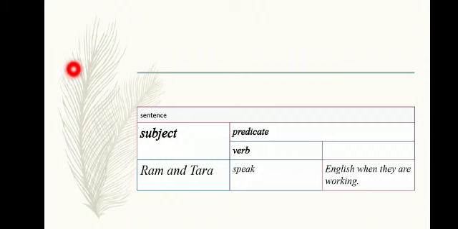See here, "Ram and Tara speak English when they are working." Here, the predicate is "speak English when they are working." Always the predicate should contain a verb. The sentence may be very short or complicated, but basically there is always a subject and a predicate. The sentence should have a subject and a predicate.